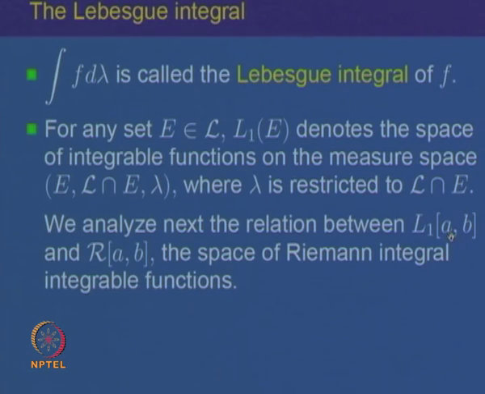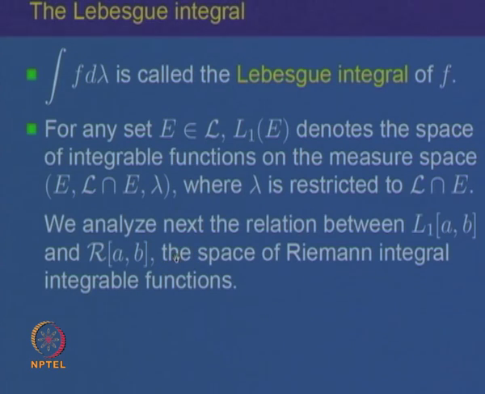So, we will start looking at the space L 1 of A B, that is the space of all Lebesgue integrable functions defined on the closed bounded interval A B, and we also have the space R of A B, namely the space of all Riemann integrable functions on A B. So, we want to compare these two spaces. On one hand, we have the space of Lebesgue integrable functions on A B. On the other hand, we have the space of Riemann integrable functions on A B, and we want to establish a relationship between the two.